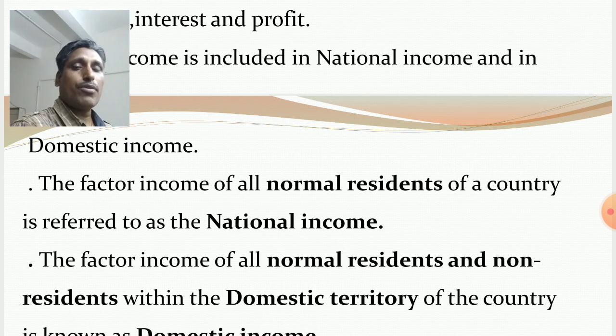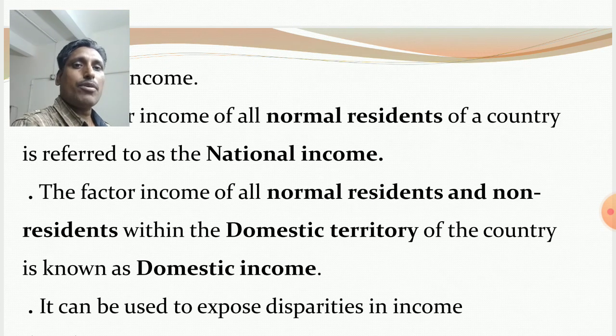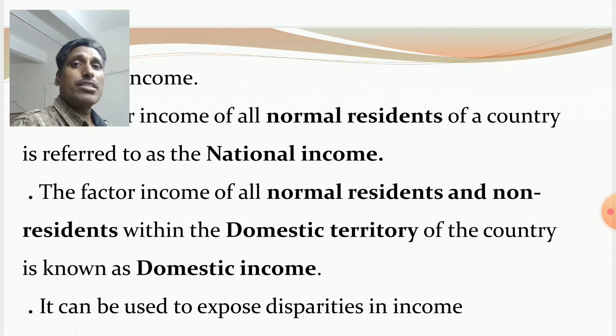Only the factor income of all normal residents, whether they earn from domestic territory or abroad. But in case of domestic income, you consider the factor income of both residents and non-residents, but within the domestic territory of the country.